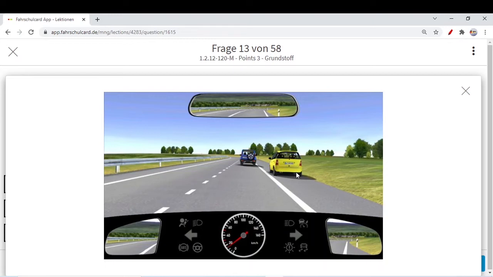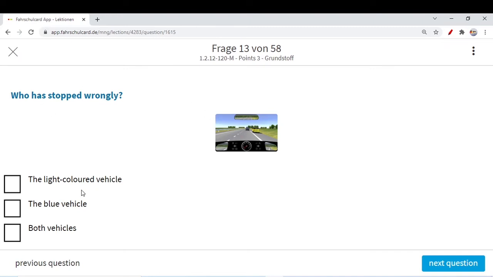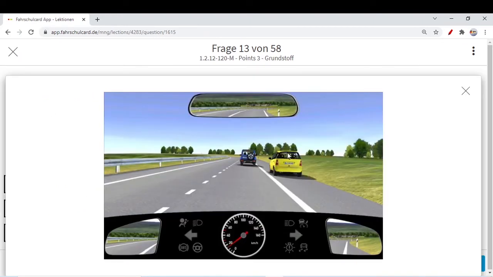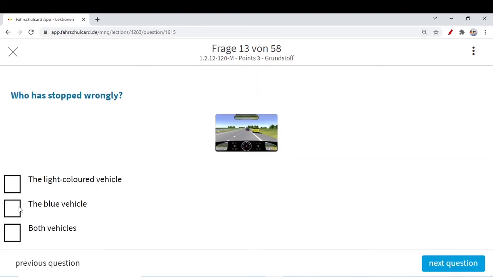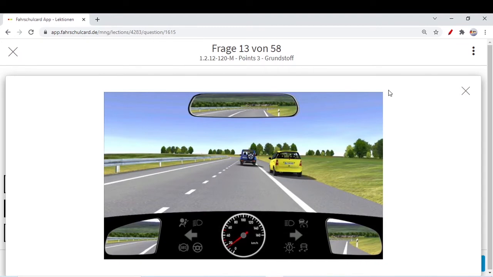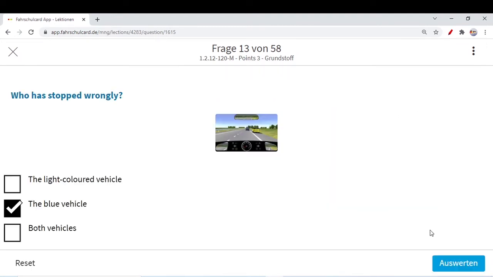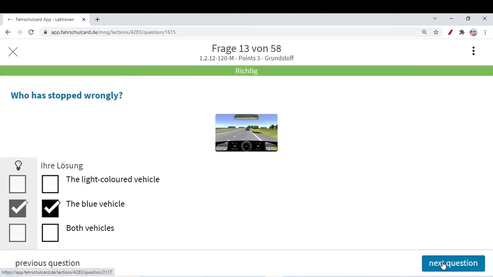And what about stopping? Outside a build-up area, if you want to stop your car, you can stop on the hard shoulder, not on the roadway. So who is wrongly stopped here? The light colored vehicle? No, the light colored vehicle, yellow let's say, is perfectly fine. Actually the blue vehicle is wrongly stopped on the roadway. If you want to stop because of any reason, you can stop on the hard shoulder. So only this option is correct. Let's go to the next question.